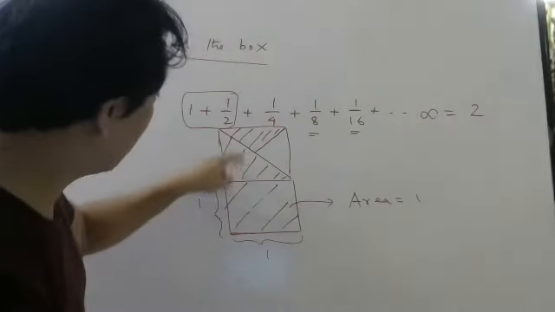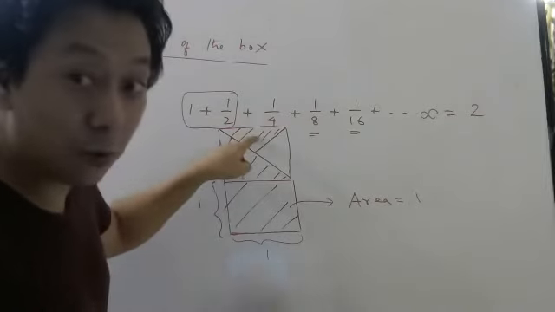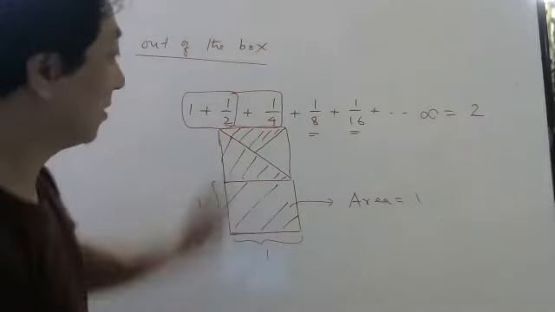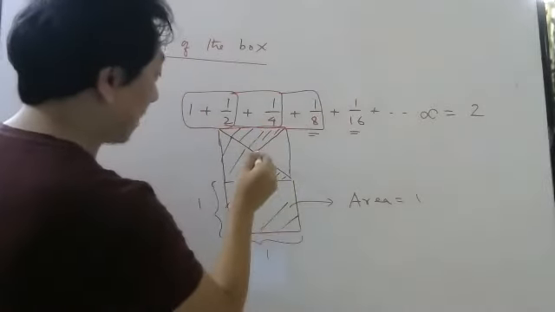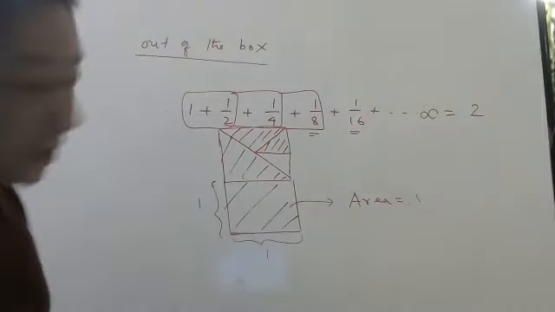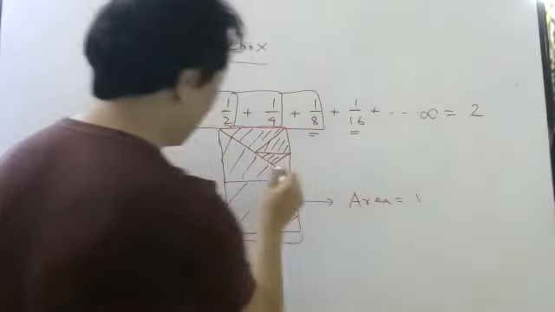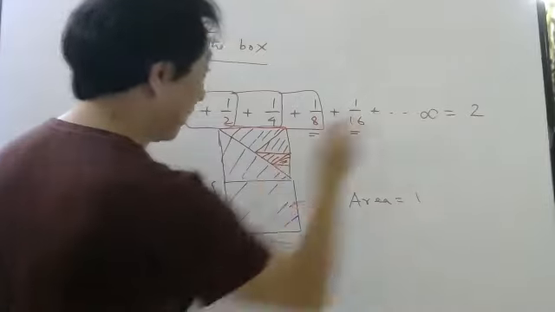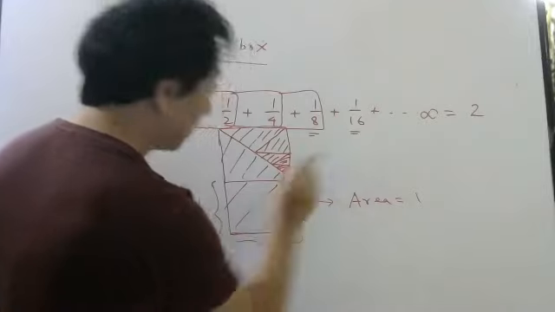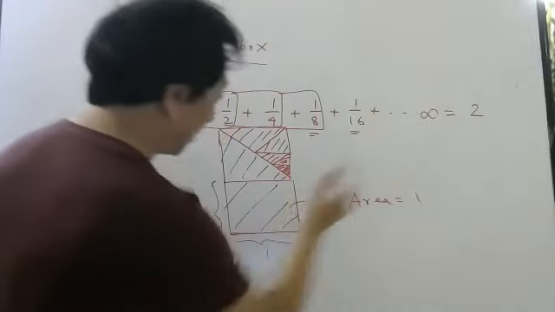So if I add this, this is 1, this is 1/2, this is 1/2 of 1/2, so 1/4. So this is this area. Then if you include the other one, it means this half. Then the next term will be half of this. Next term will be half of this. Next term will be half of this, and so on.